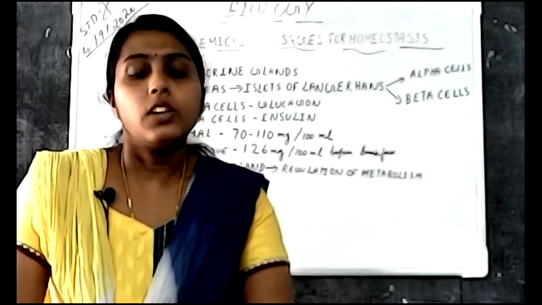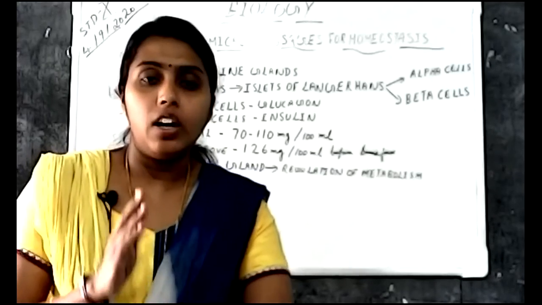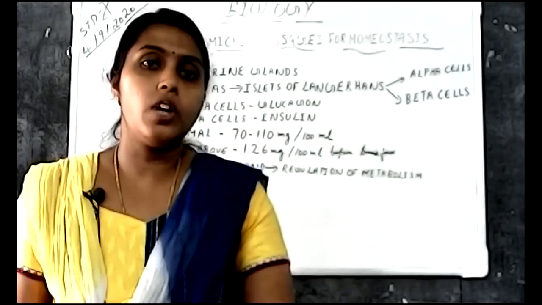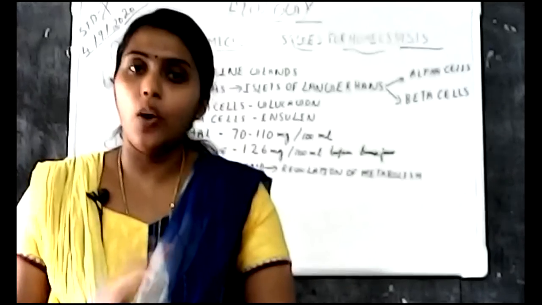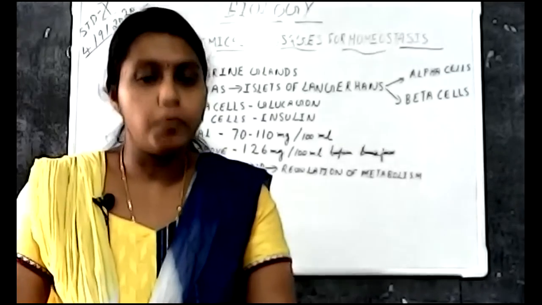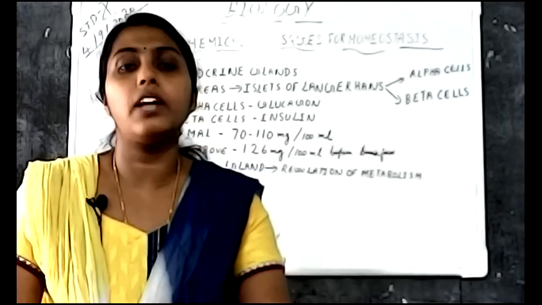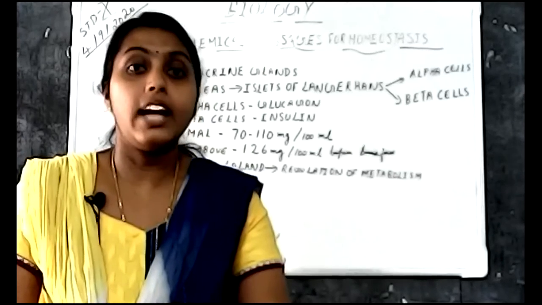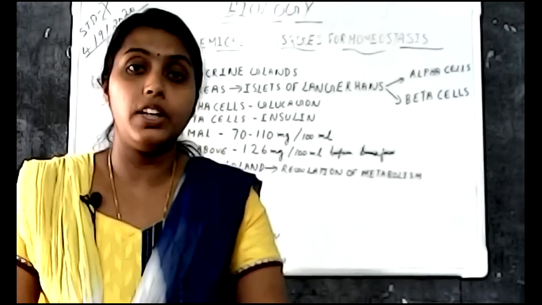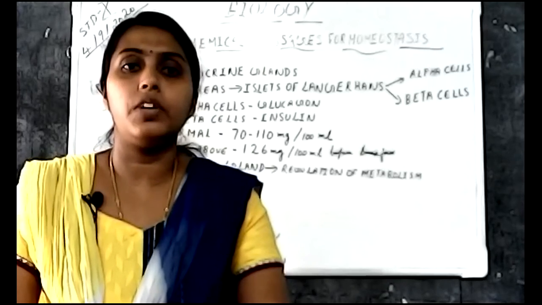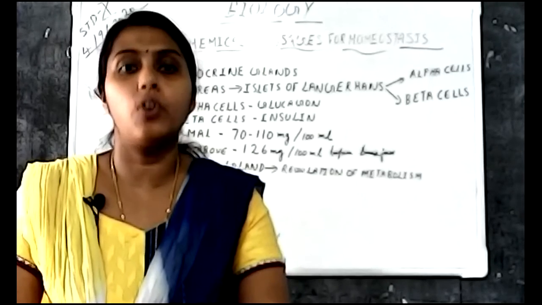So the functions of insulin and glucagon are antagonistic, that is, opposite to each other. When glucose level is high in the blood, insulin is produced. When glucose level is low, glucagon is produced. Glucose is converted into glycogen with the help of insulin, and glycogen is converted into glucose with the help of glucagon.